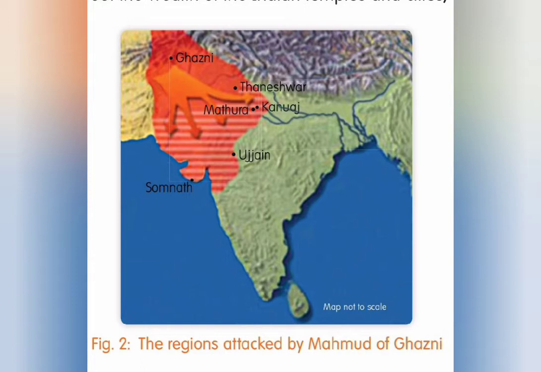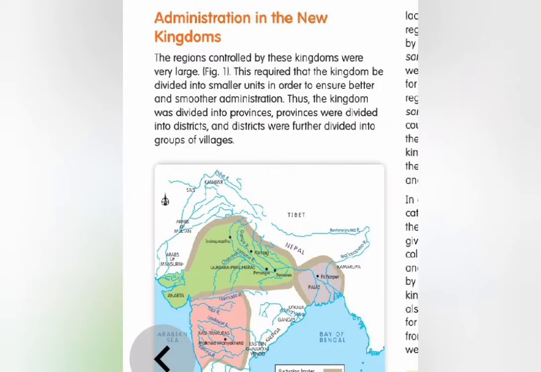Administration in the new kingdom. Children, please think, who provide us with the basic amenities like water and electricity and how? Children, it is the responsibility of the government to provide amenities. Usually it is done with the help of the local self-government.